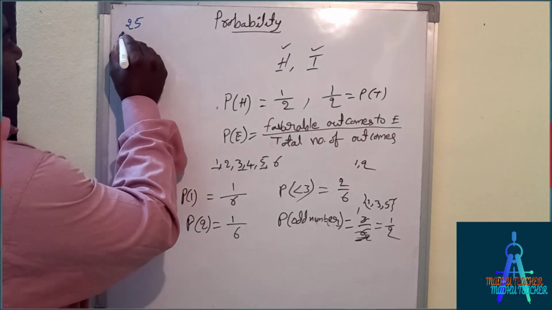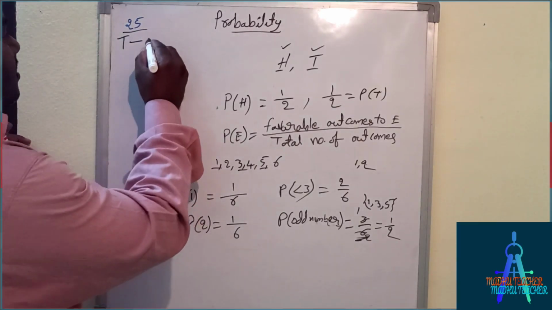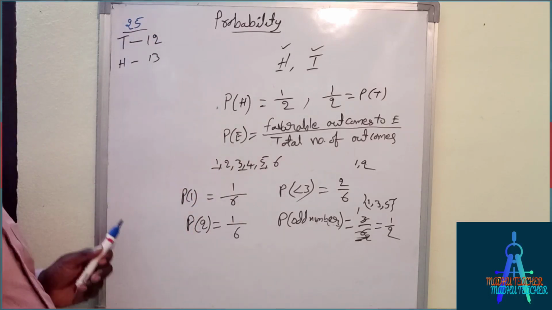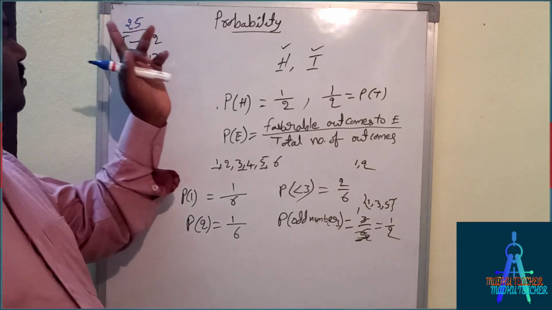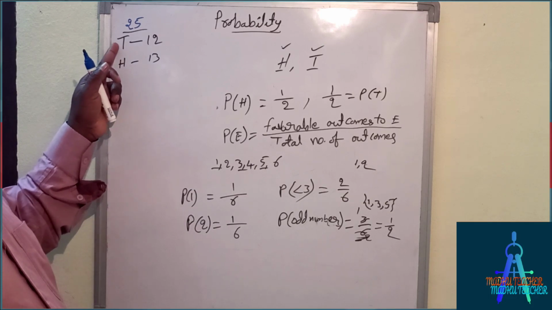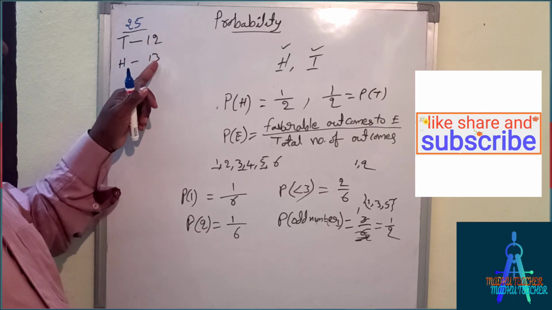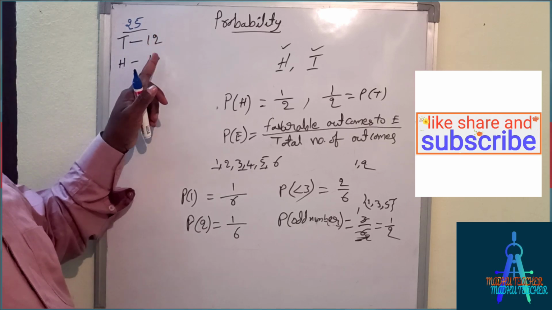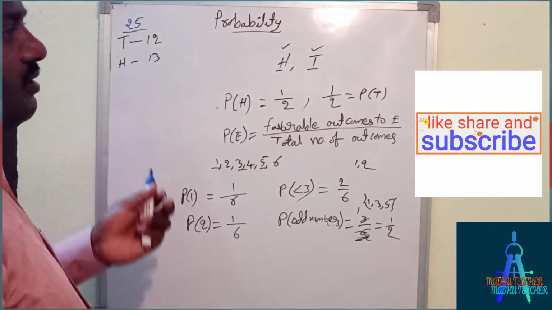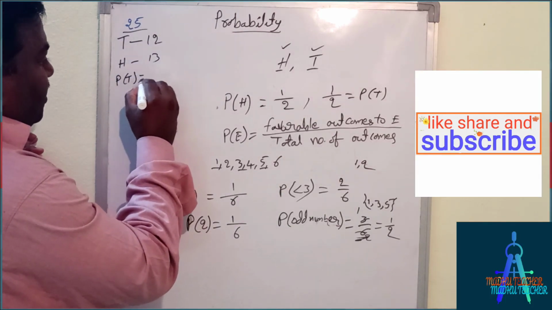In that experiment I got tails 12 times and head 13 times. You can do the same. You may not get the same result, maybe you will get 11 and 14 or 13 and 12, whatever you will get. Not everyone needs to get the same, you can get different.